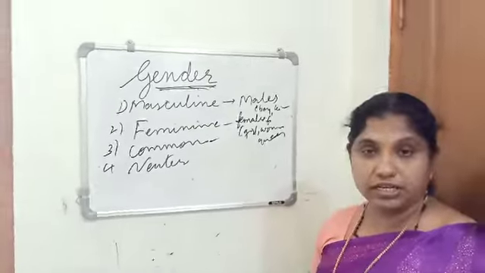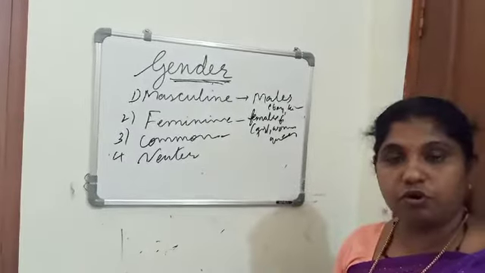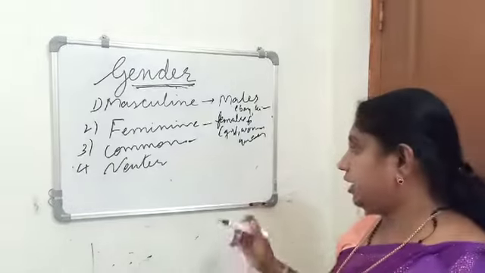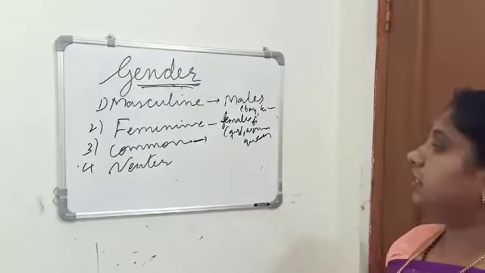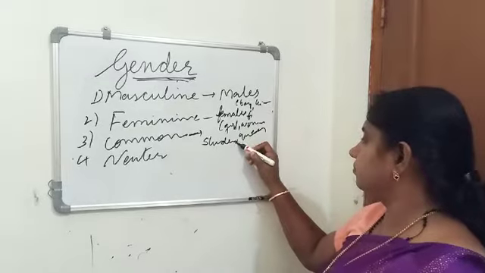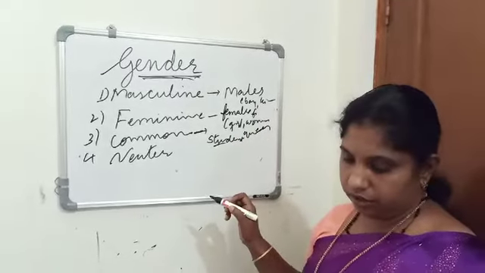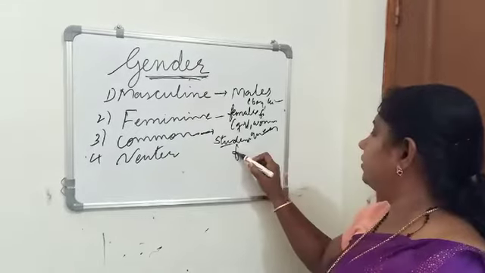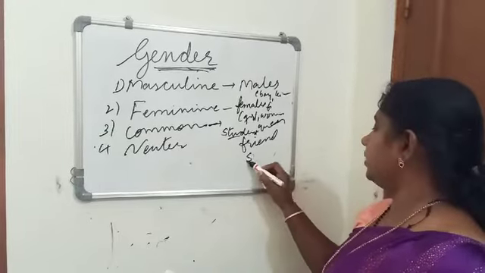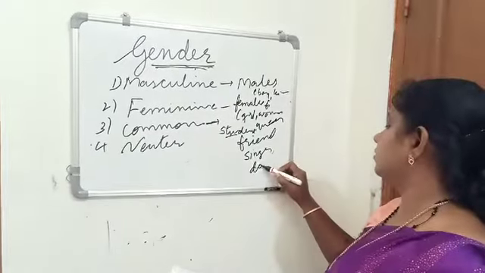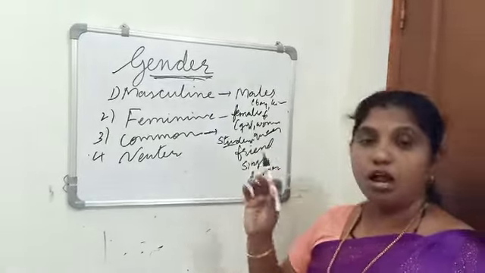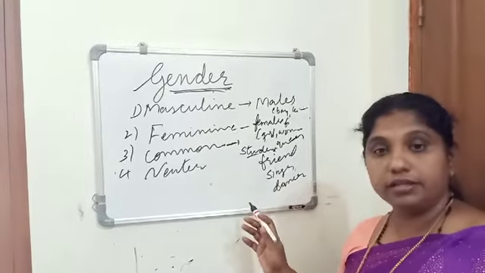Then what is common gender? Nouns that are used for both male and female. Some nouns can be used for both male and female. Such nouns are called common gender. Example, student. Student can be male or female. At the same time, friend. A friend can be male or female. Then singer, dancer. All these can be male or female. So some nouns which can be used for both males and females are called common gender.